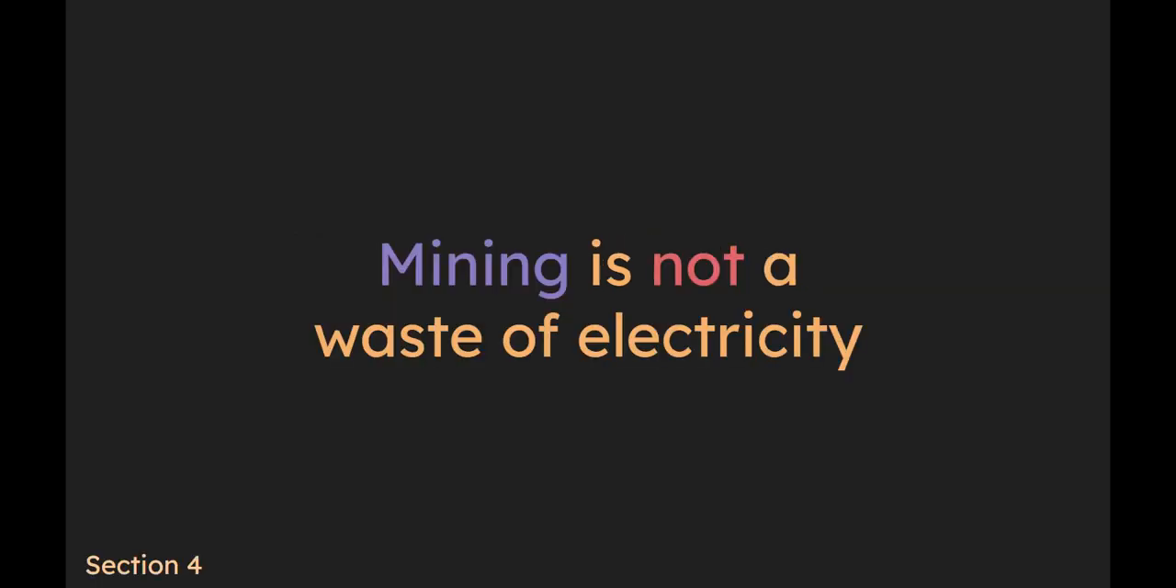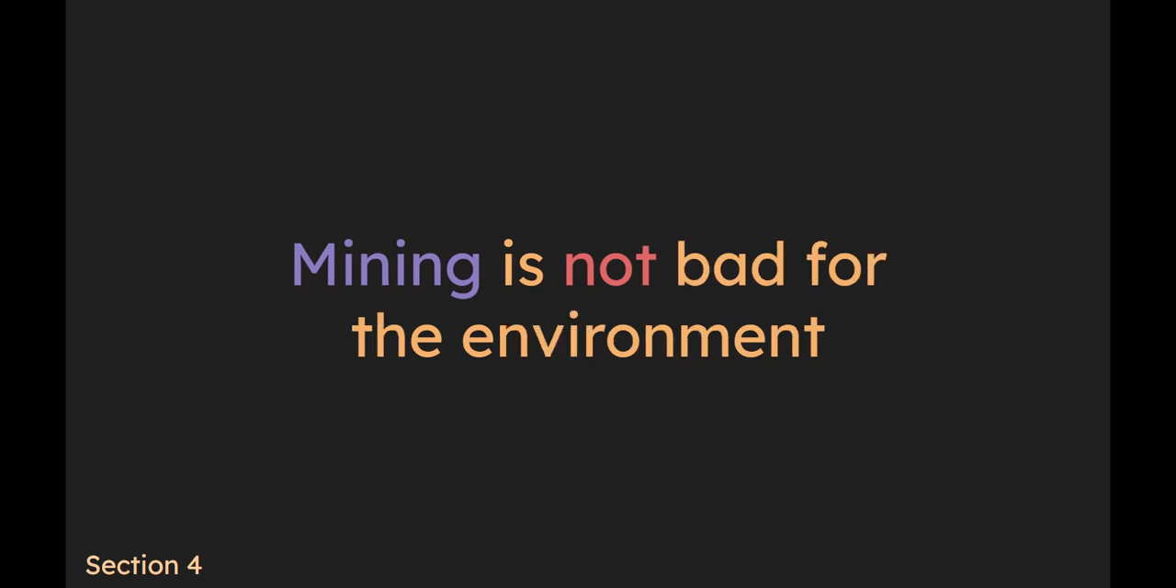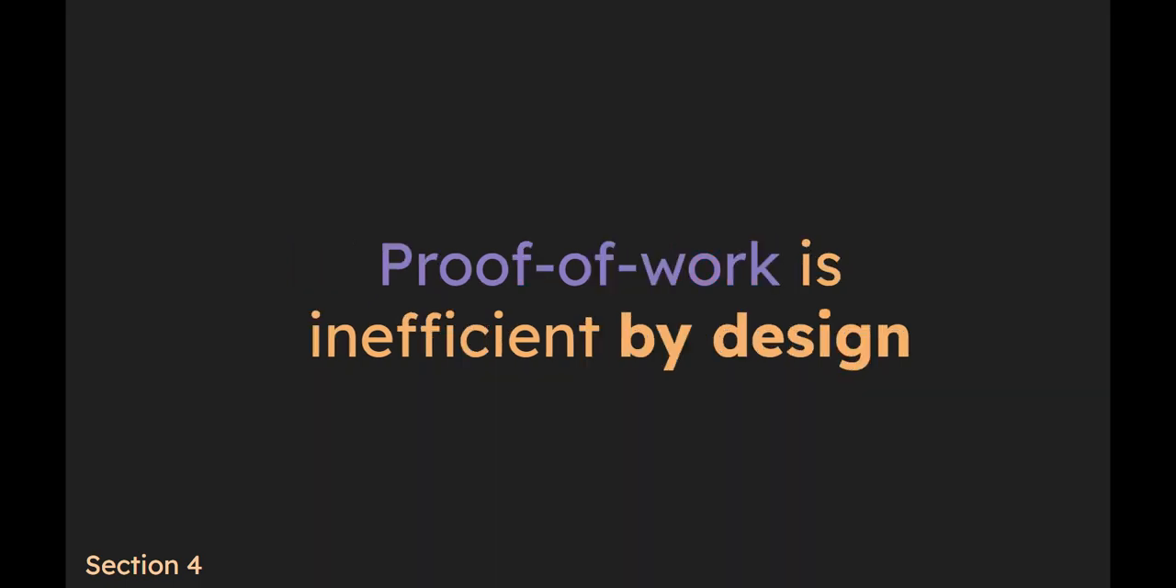Bitcoin mining is not a waste of electricity because its purpose is to secure the network, create blocks, and can generate huge profits for individuals. It is not as bad for the environment as people think because it incentivizes clean, renewable energy, which is very cheap for miners. Lastly, proof of work, Bitcoin's consensus algorithm, is inefficient by design and is why Bitcoin is so secure.